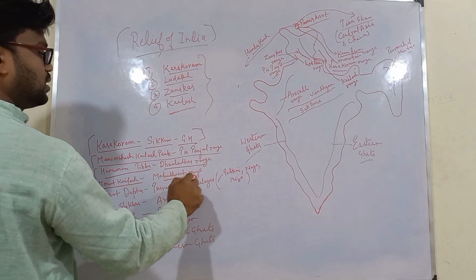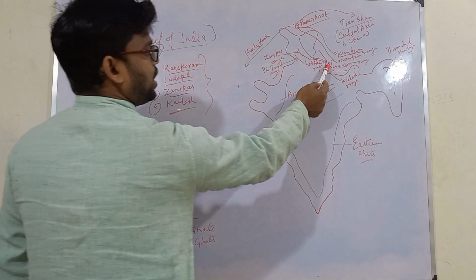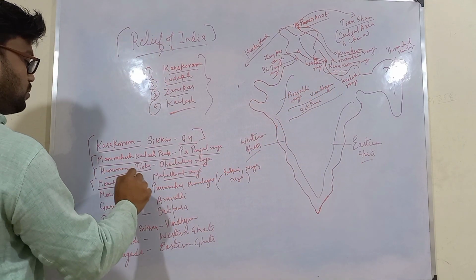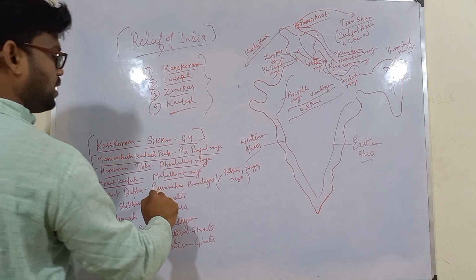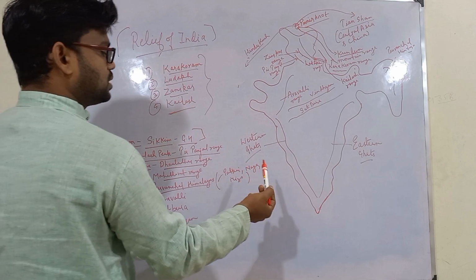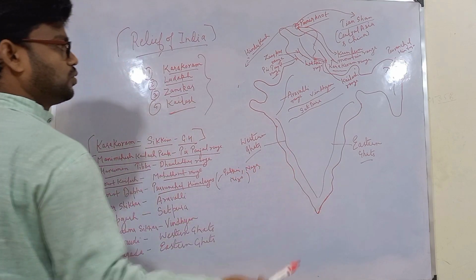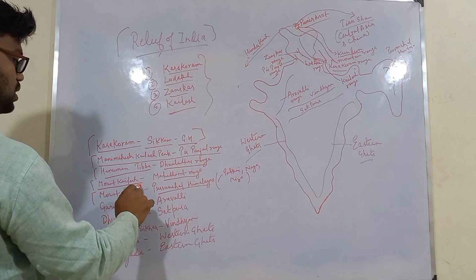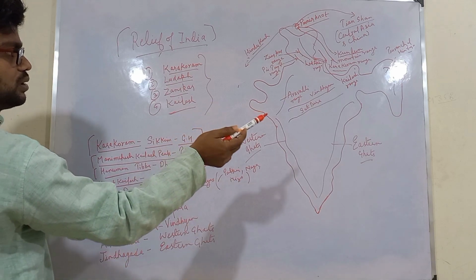Then we have Mahabharat range. Mahabharat range is present here in Nepal. And the highest peak of Mahabharat range is Mount Kailash. Then we have Purvanchal Himalayas. This one. The ranges present in Purvanchal Himalayas are Patkai, Naga, Mizo, Manipur, etc. But the highest peak of Purvanchal Himalayas is Mount Dafa, that is present in Arunachal Pradesh.